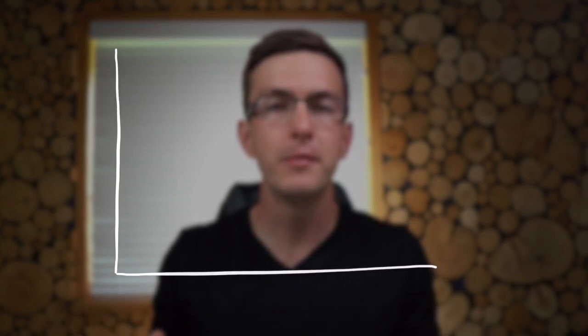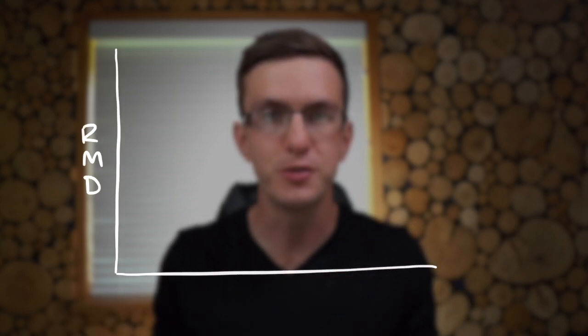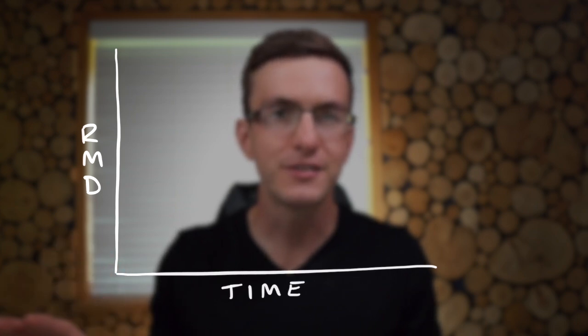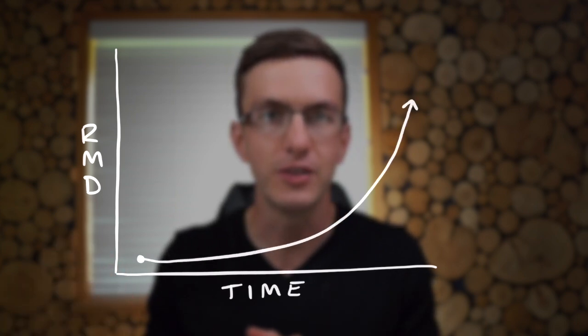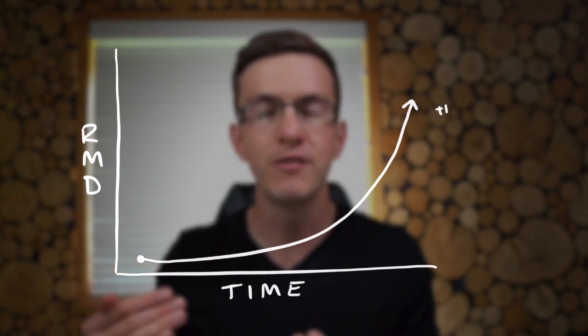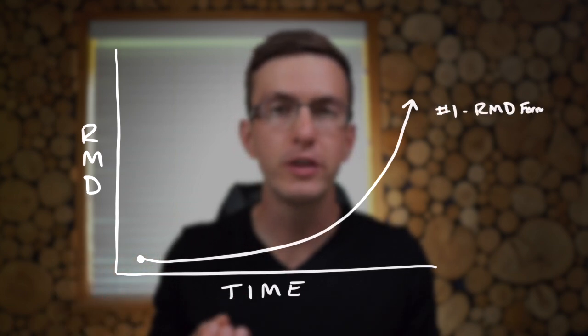How large will required minimum distributions grow through time in your retirement? In today's video, we're going to give you a framework that can help you determine just this. Now, for those that don't know, required minimum distributions are a forced distribution that you are set to take from your tax-deferred accounts once you turn age 72. And because of two important factors, RMDs generally grow through time.